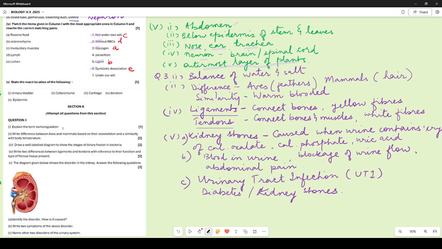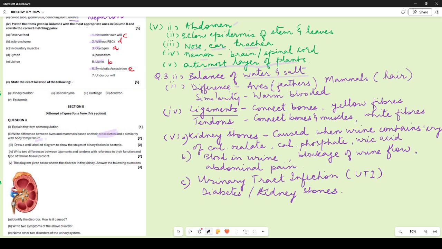Explain the term osmoregulation. Osmoregulation is the process by which the balance of water and salt is maintained in our body, right? Difference between Aves and Mammals: here many of you misunderstood this or got it wrong. Here you have to give the difference on the basis of their exoskeleton and a similarity with body temperature, right?